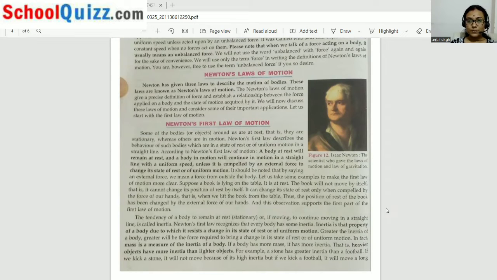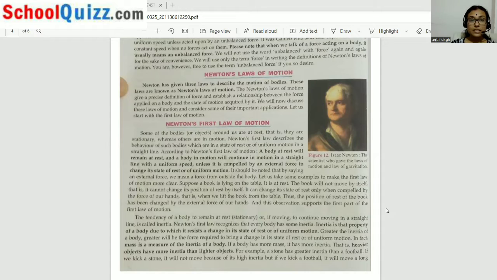As we already know, we completed force, effect of force, balanced and unbalanced force. Now, Newton. Newton is a scientist. Actually, his name is Sir Isaac Newton. Sir means he is honored, he was honored as a sir. So he invented the laws of motion as well as the law of gravitation. Gravitation also we'll study in this class only, I think in the next chapter.